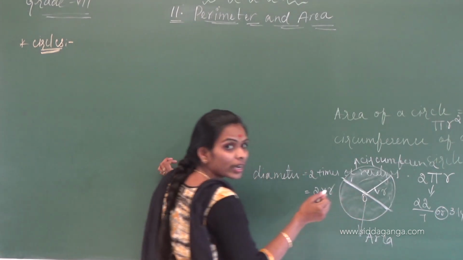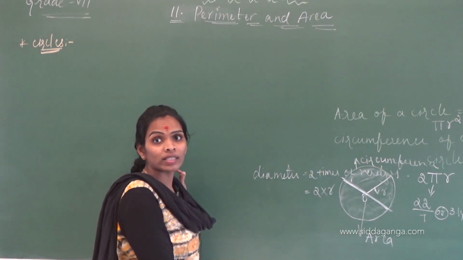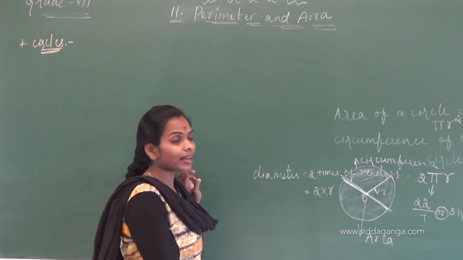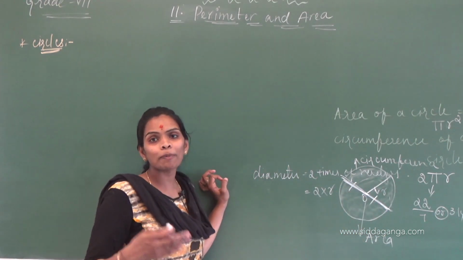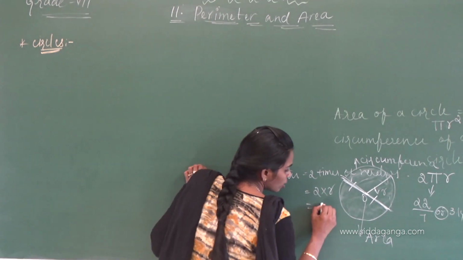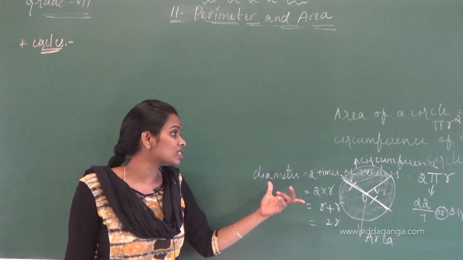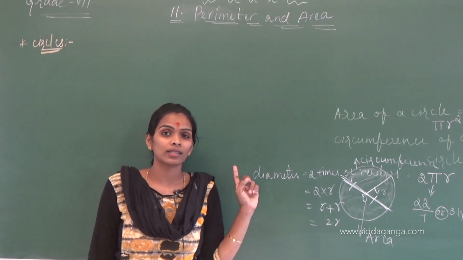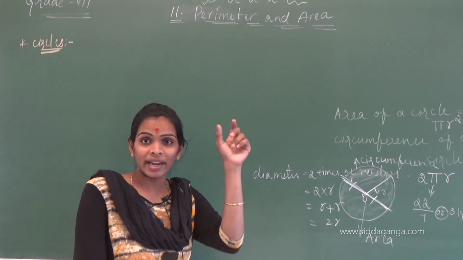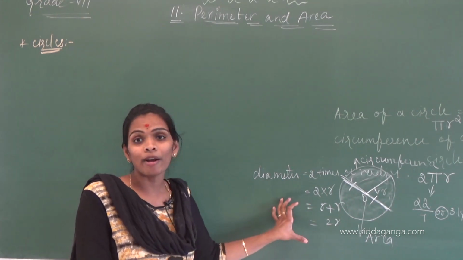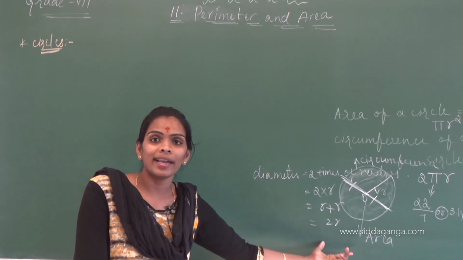We can call this one a radius. Infinitely many radii can be drawn in one circle. This one is one radius, and this has equal length. R plus R is 2R. Diameter is nothing but 2R. In the formulas at the starting, when I gave the notes, I made you write some formulas. There you have to write diameter equals 2 into radius, 2 times the radius.